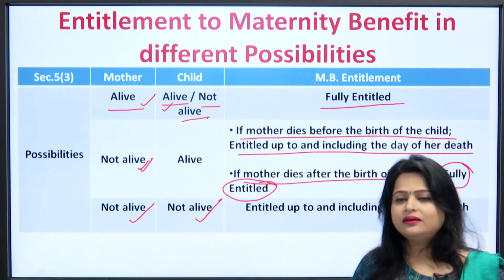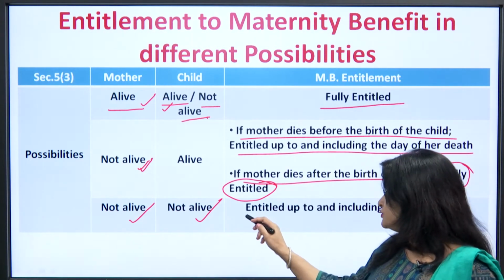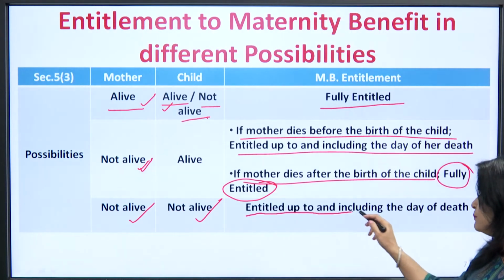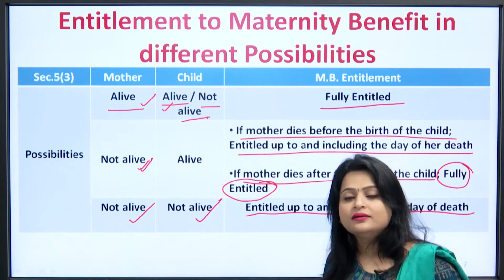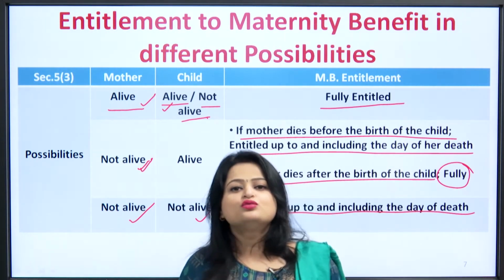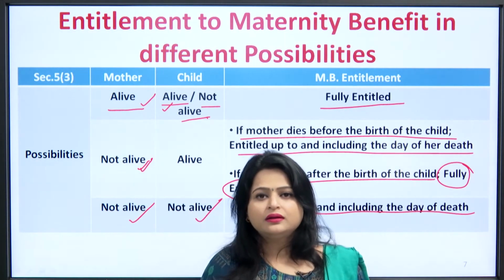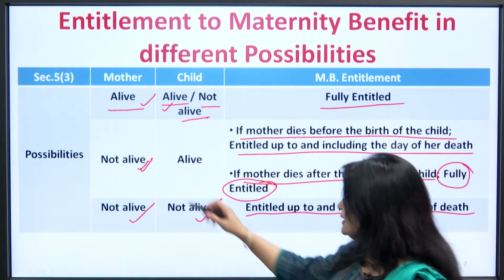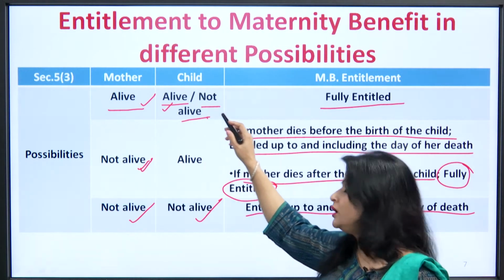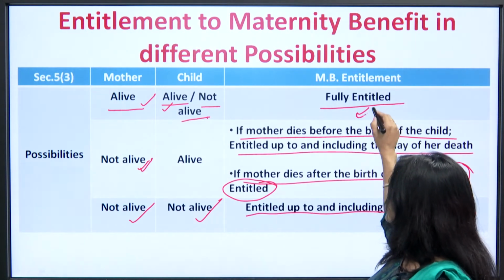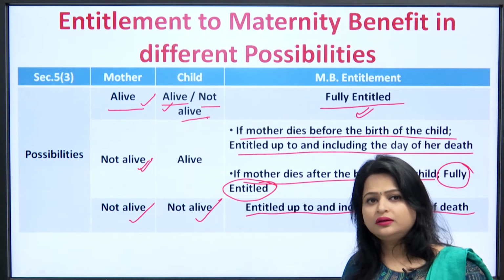In that case she is entitled up to and including the day of the death of whoever dies last, or later. So, if the mother is alive and the child is alive or a stillborn baby, in both cases she is fully entitled.